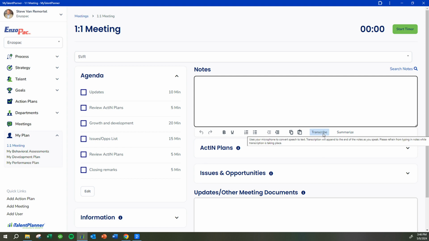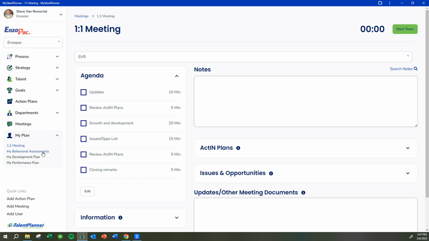You can leave it that way, or when you're done, you can highlight all the notes and hit summarize, and artificial intelligence will summarize all the notes for you as well. So it really allows you to focus on the meeting at hand. We have artificial intelligence in every meeting in the software, as well as every area where you enter notes. You can just speak into the software and it'll record it for you.